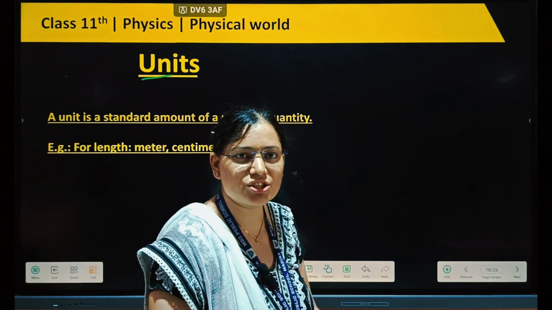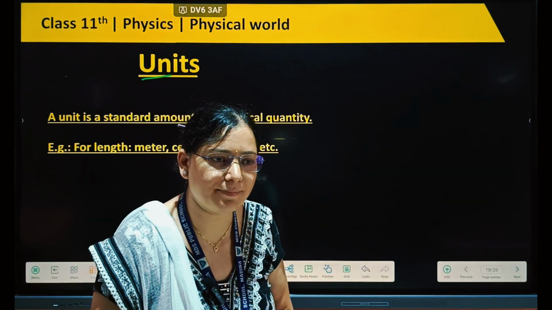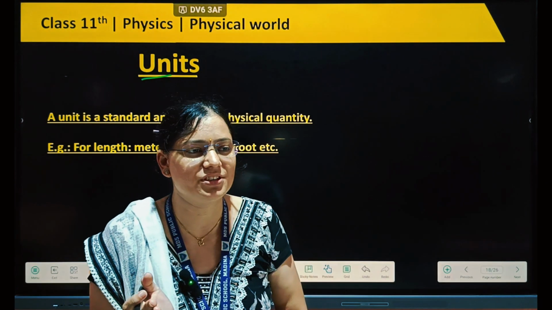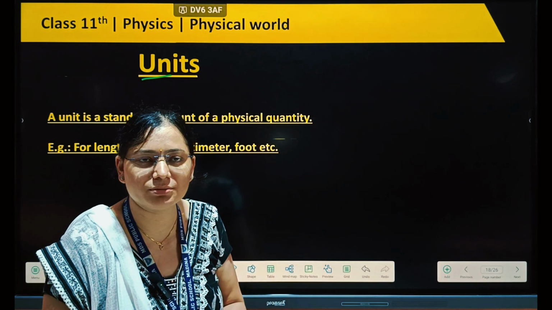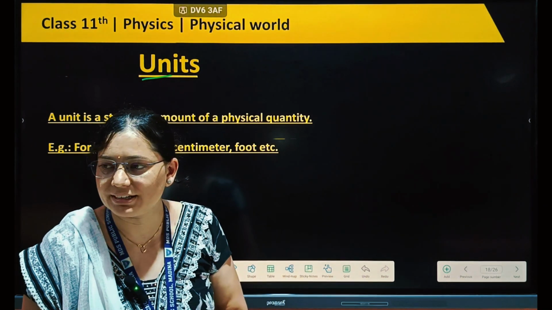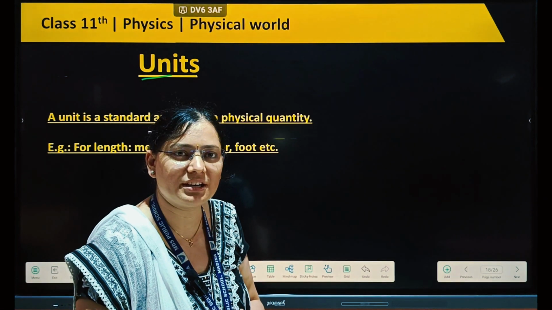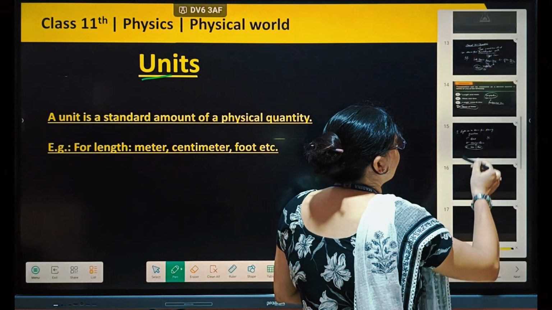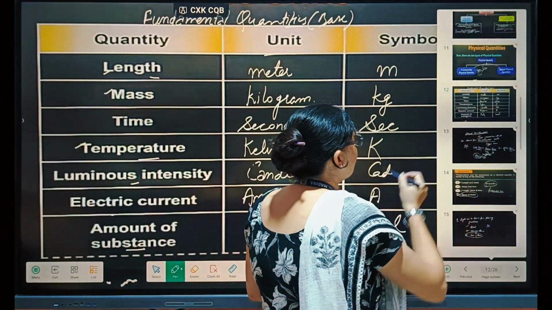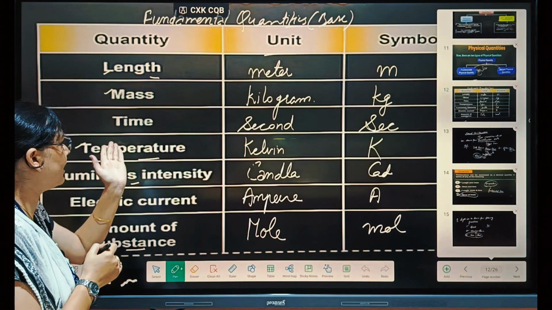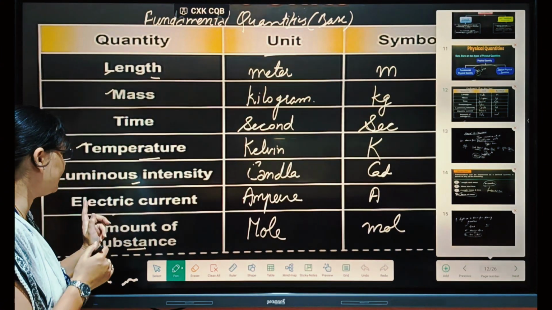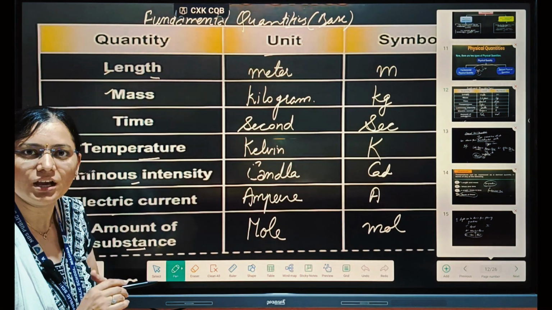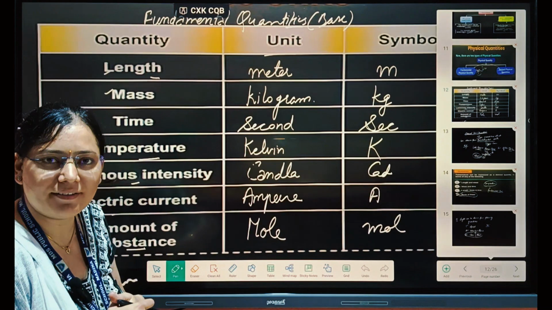Now physical quantities are again of two types: fundamental physical quantities and derived physical quantities. Fundamental physical quantities are those which can't be derived from another unit. We have already done seven types of fundamental quantities in the previous class: length, mass, time, temperature, luminous intensity, electric current, and amount of substance.